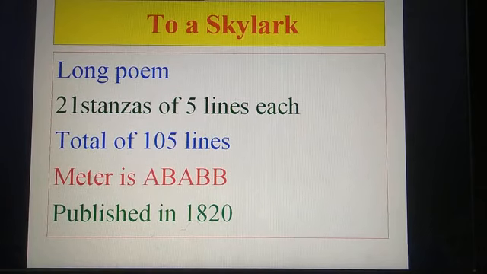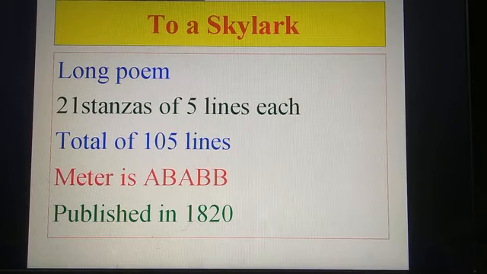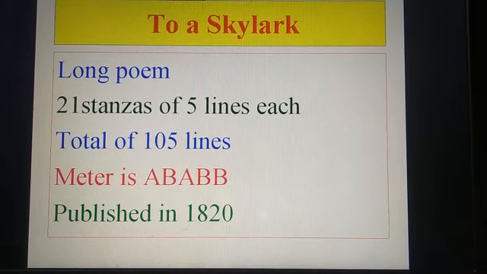To a Skylark is a long poem, and it has 21 stanzas of 5 lines each. That is, every stanza has 5 lines, and the total is 105 lines. The rhyme scheme is ABABB, and the poem was published in 1820.